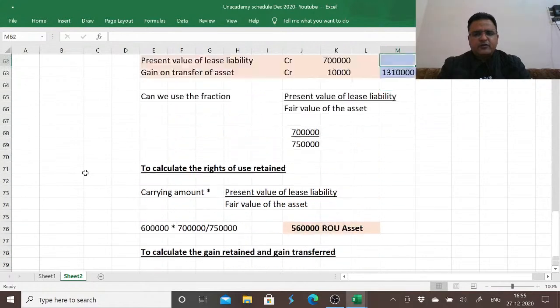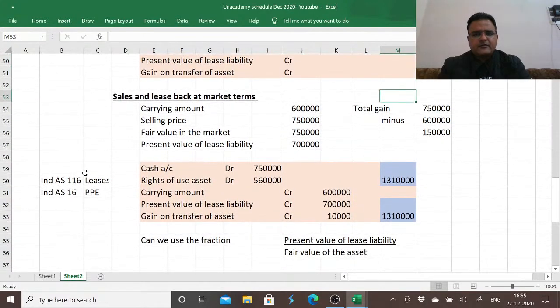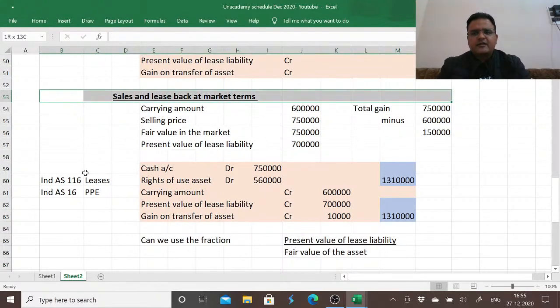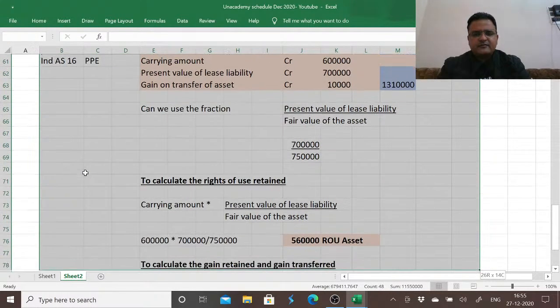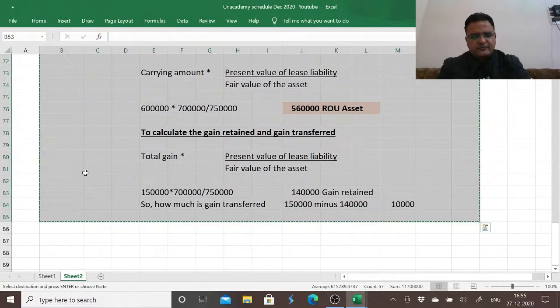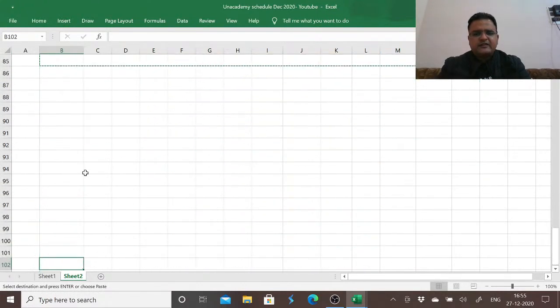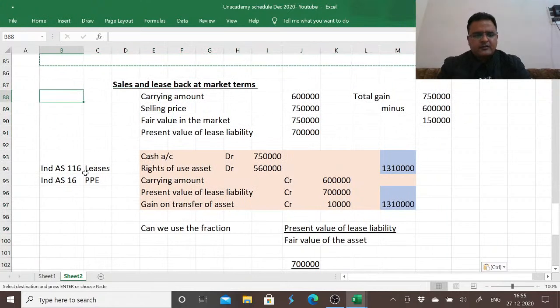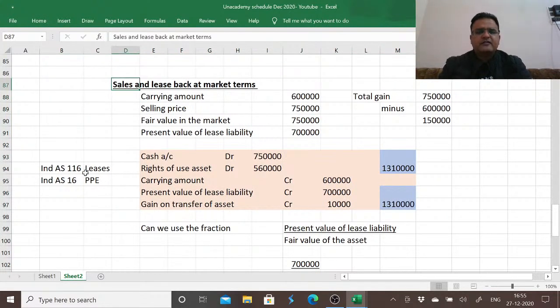Now the same thing, if I copy paste the same thing and change the facts for sale and leaseback at below market terms, and then we'll discuss an example for sale and leaseback above market terms. So if I change the facts to below market terms, I take the carrying amount as the same.